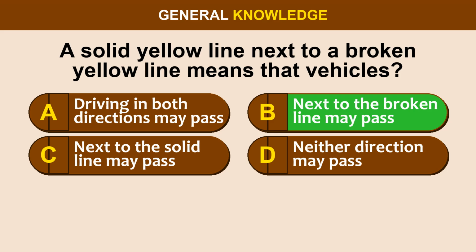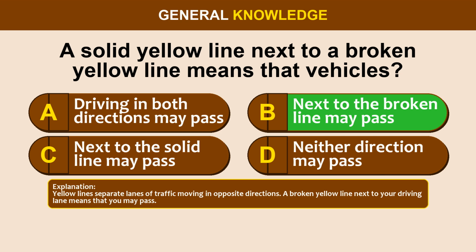The correct answer is option B, next to the broken line may pass. Yellow lines separate lanes of traffic moving in opposite directions. A broken yellow line next to your driving lane means that you may pass.